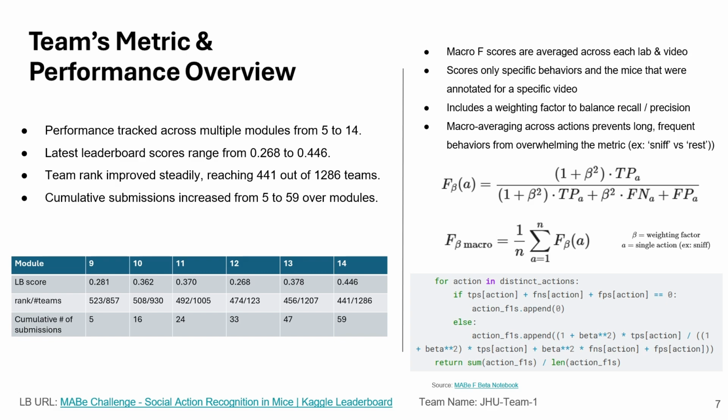Here's a quick overview of how our team performed throughout the competition. We tracked our progress across multiple modules, from Module 5 to Module 14. Over time, our leaderboard score gradually increased, ranging from about 0.27 up to 0.446. Along with that improvement, our ranking went up as well, ultimately reaching 441 out of 1,286 teams. So even though the competition was extremely challenging, we were able to steadily climb the leaderboard.